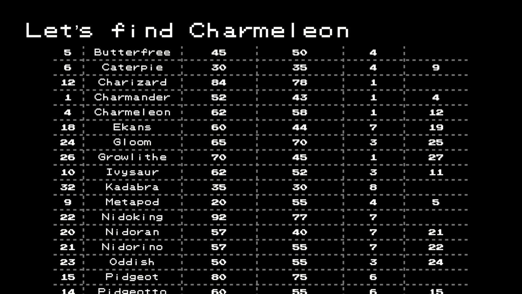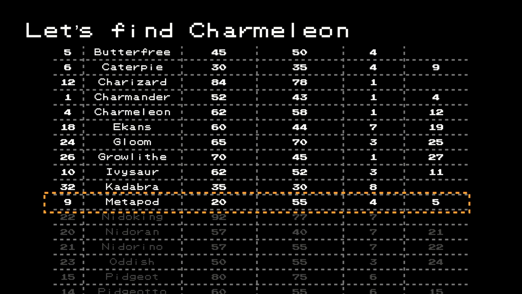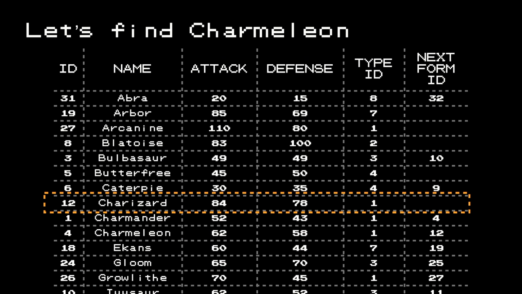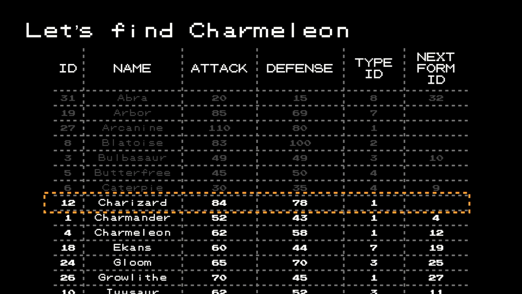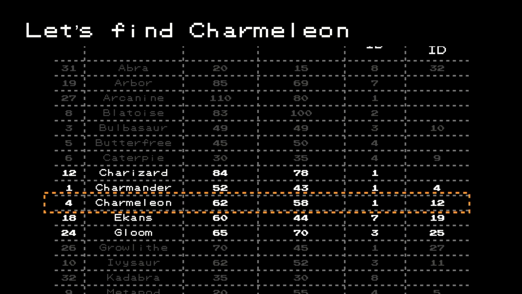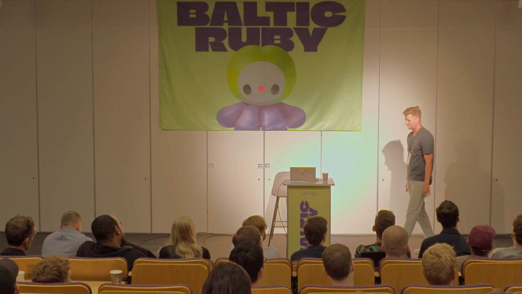Let's find Charmeleon again. Because this is sorted, we can go to the middle and say, okay, this is Metapod, M is after C, so we can just drop everything below. And let's go again to the middle. Okay, this one is harder because it's CHA, but yeah, we are dropping everything above, and go again to the middle, and again. Okay, we found it.